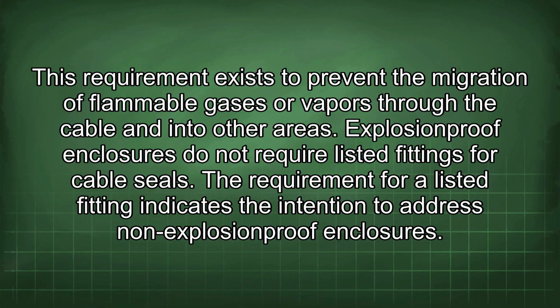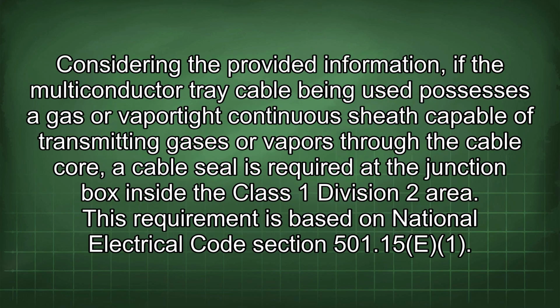Explosion-proof enclosures do not require listed fittings for cable seals. The requirement for a listed fitting indicates the intention to address non-explosion-proof enclosures. Considering the provided information, if the multiconductor tray cable being used possesses a gas or vapor-tight continuous sheath capable of transmitting gases or vapors through the cable core, a cable seal is required at the junction box inside the Class 1 Division 2 area. This requirement is based on National Electrical Code Section 501.15(E)(1).